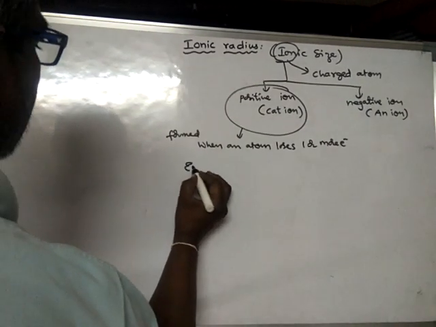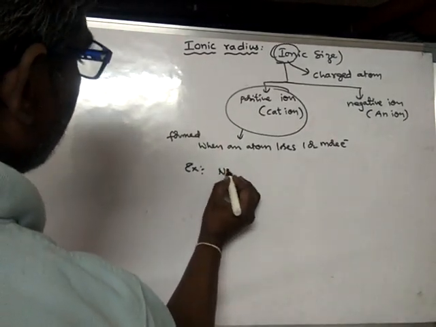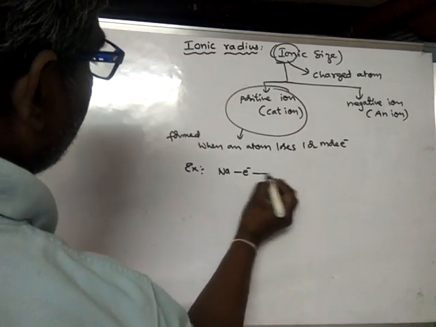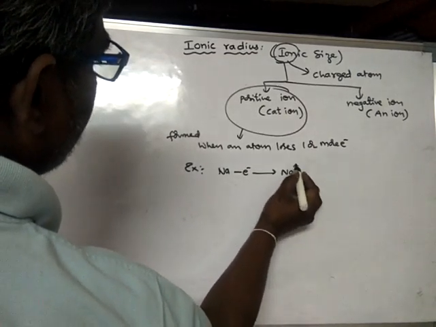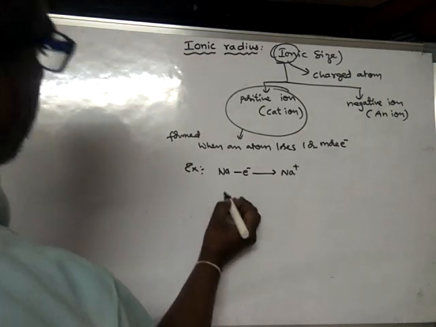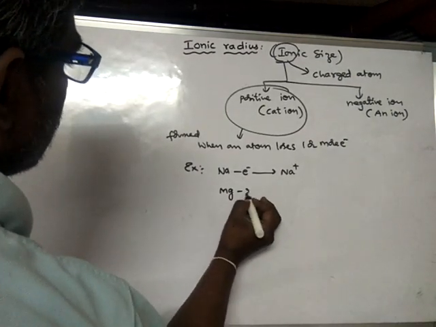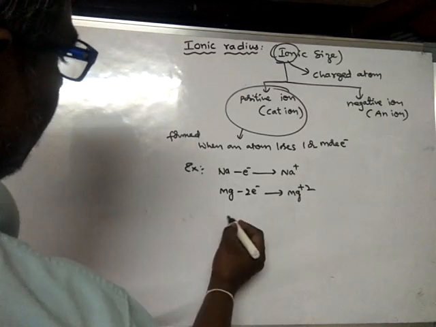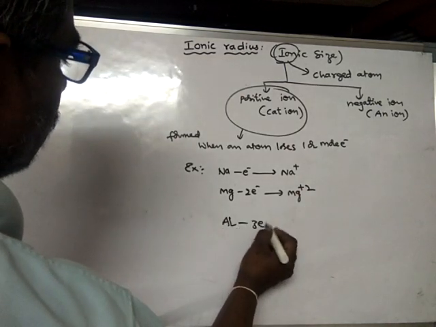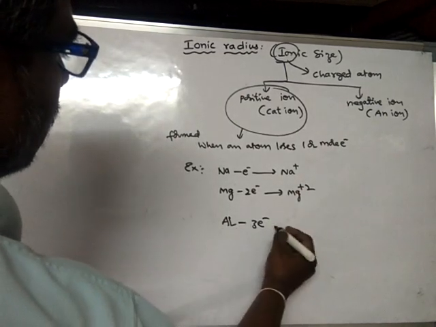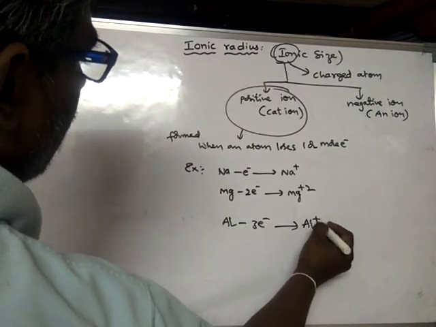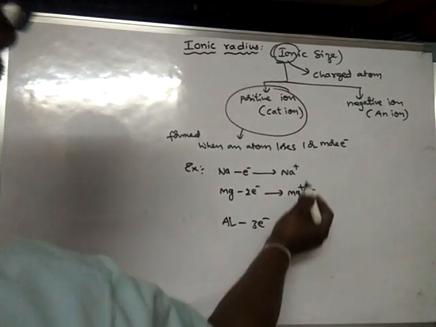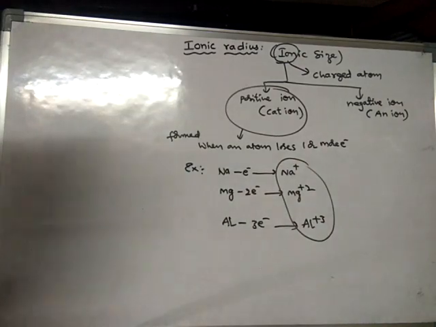For example, if you take a sodium atom, when it loses one electron, it forms the sodium ion, Na plus. Magnesium will lose two electrons to form the Mg 2 plus ion. Aluminium will lose 3 electrons, so it becomes the aluminium 3 plus ion. So these are all positive ions or cations.